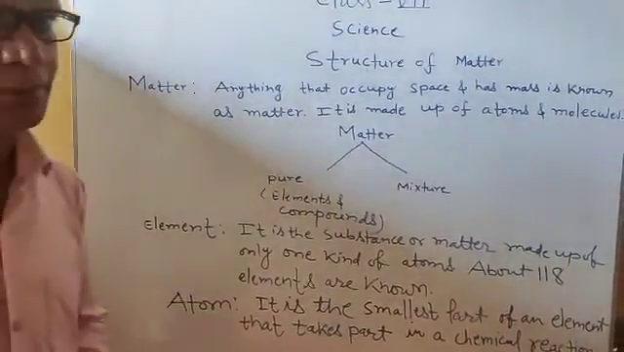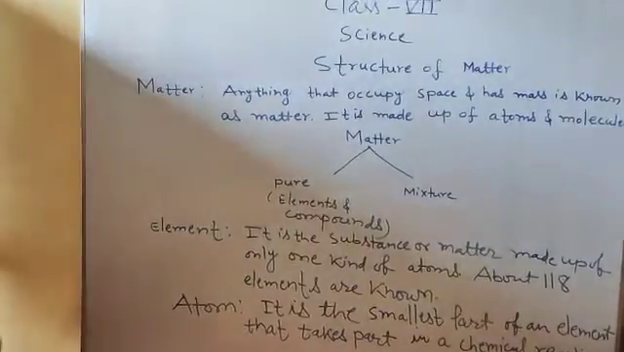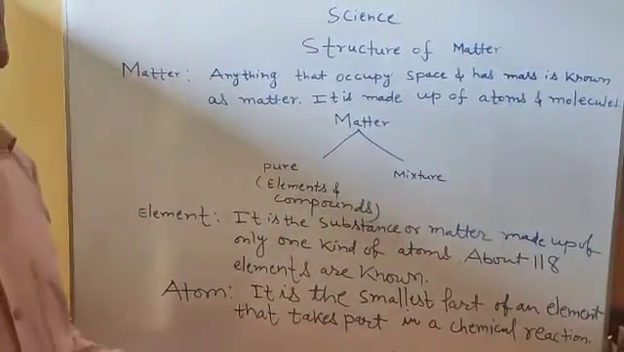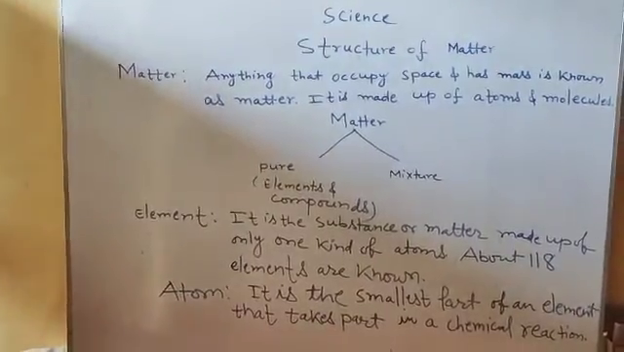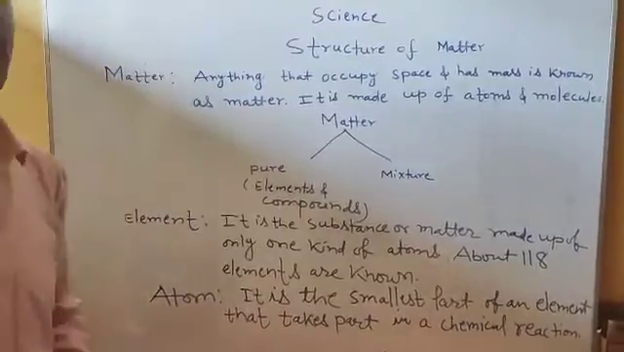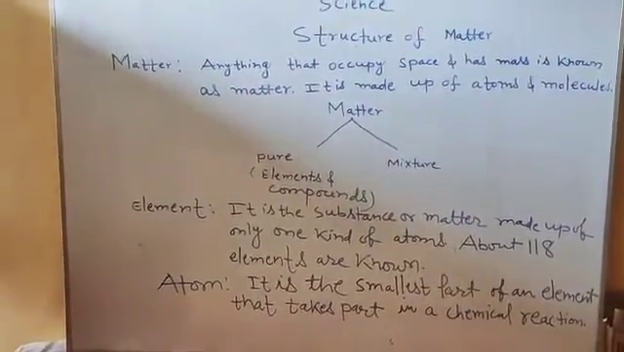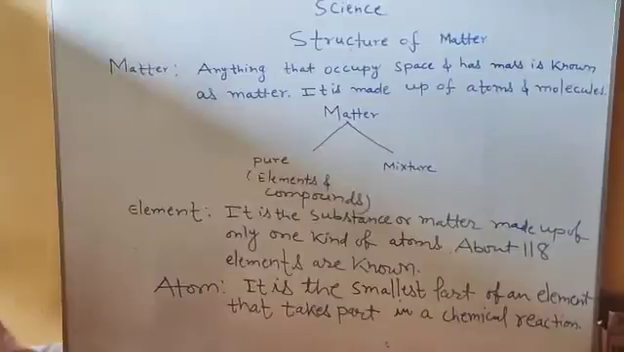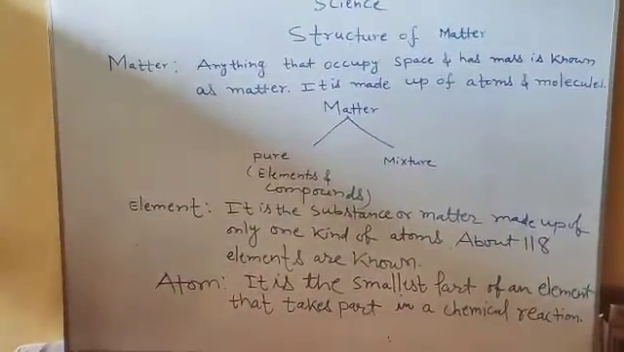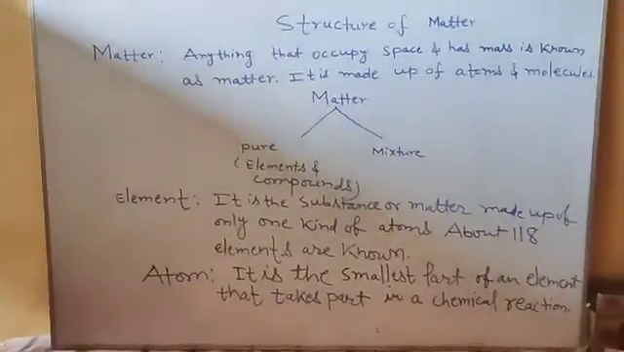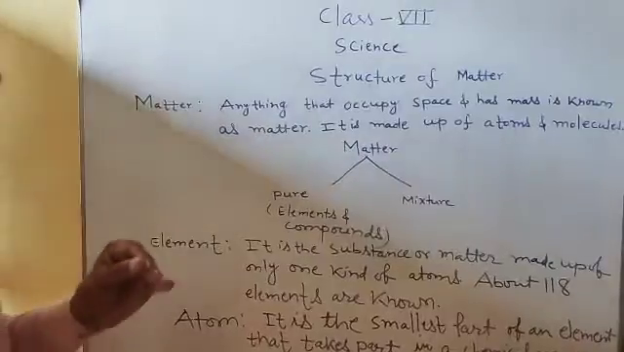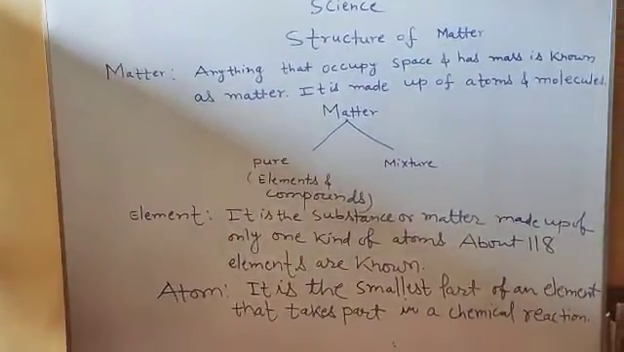For example, hydrogen, sodium, potassium, calcium, these are different kinds of elements and they are made up of the same kind of atoms. For example, iron. Iron is an element. Iron is made up of the same kind of atoms. Copper. Copper is an element. It is made up of the same kind of atoms. The smallest part of an element is atom.